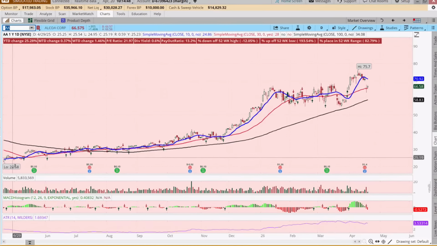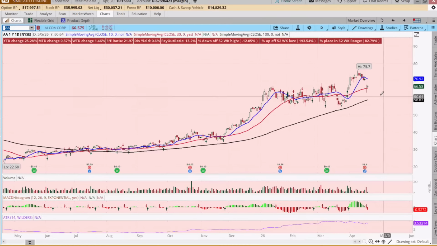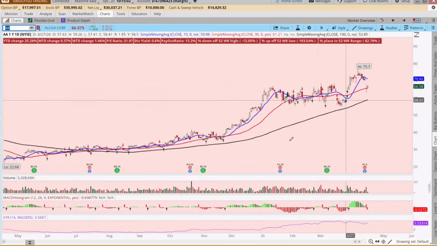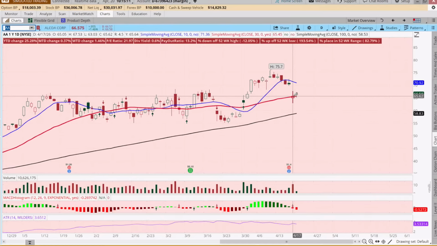That's extraordinary. And it came down to this 30-day moving average, which appears to be acting at this moment as a support level. And we had this doji pattern where the bulls and the bears were duking it out, and the bears took it down and the bulls took it up, and it closed with a pretty small body. And today it's moving to the upside.